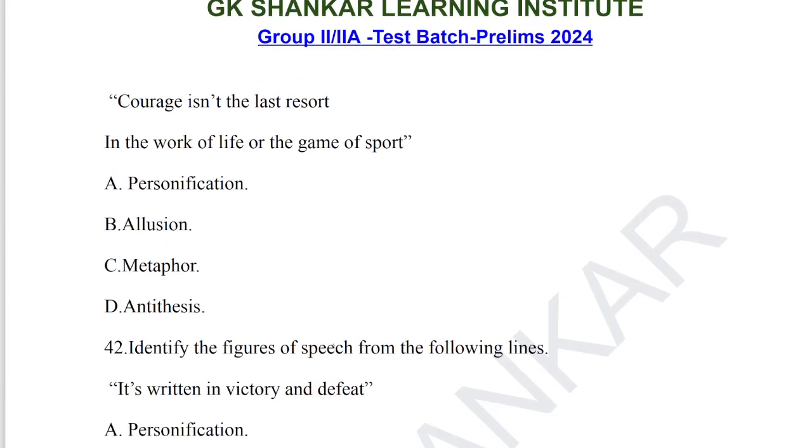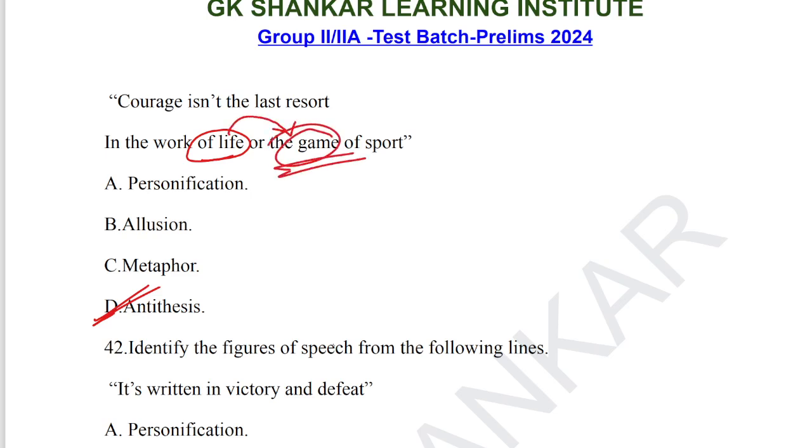Courage isn't last resort in the work of life or game of sport. For question number 41, antithesis is the correct answer. Here, life is against the game.